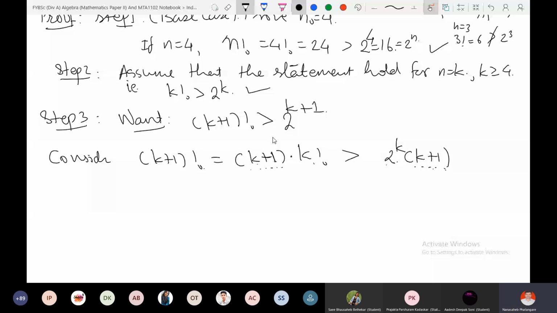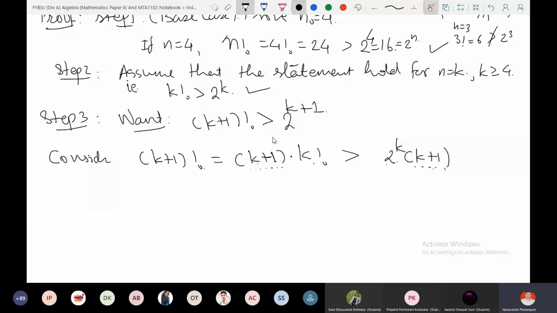Okay, we are at this stage now. What is our k? K is greater or equal to 4. Am I right? We are not worried about smaller k. So k is greater or equal 4, and therefore k plus 1 is greater or equal 4 plus 1, which is 5. And 5 is certainly greater than 2. Am I right?